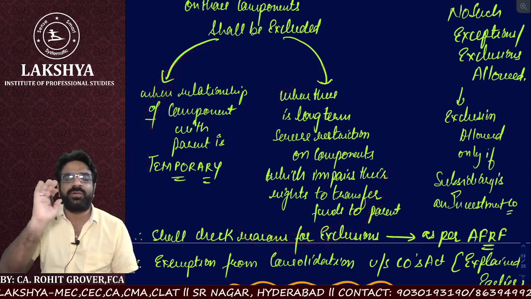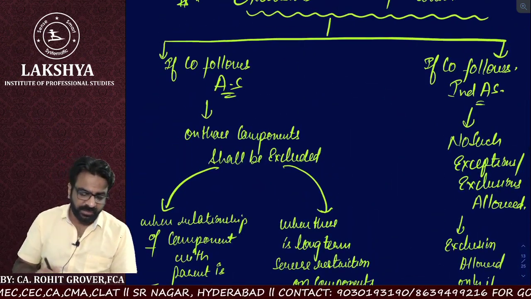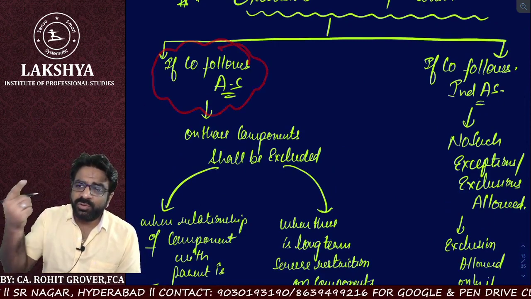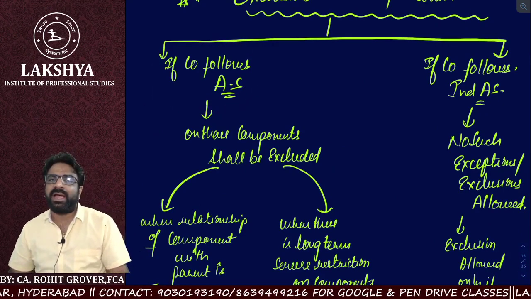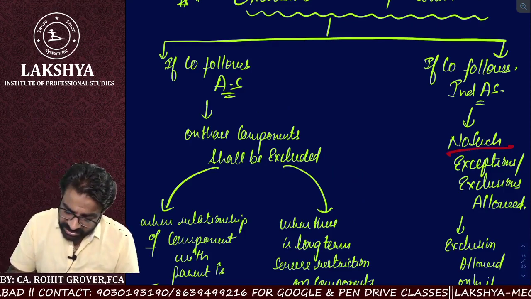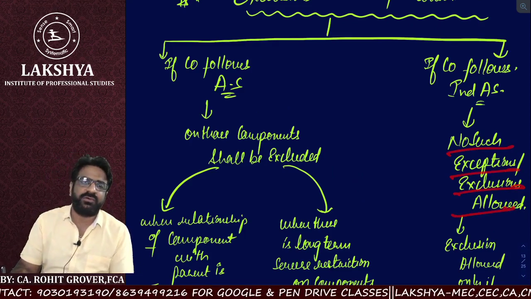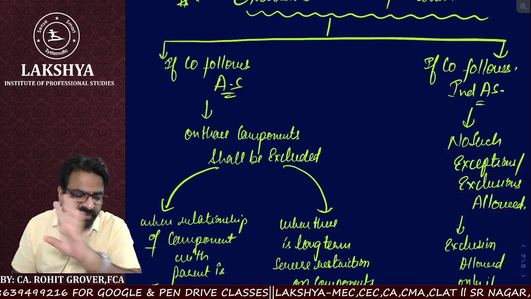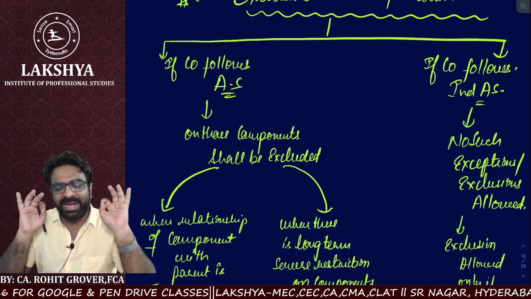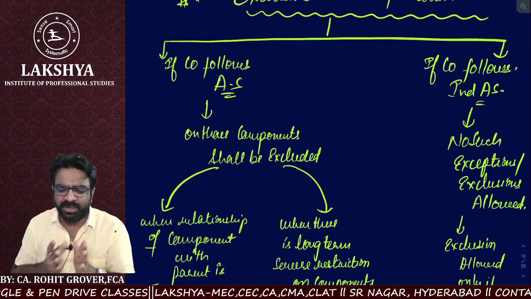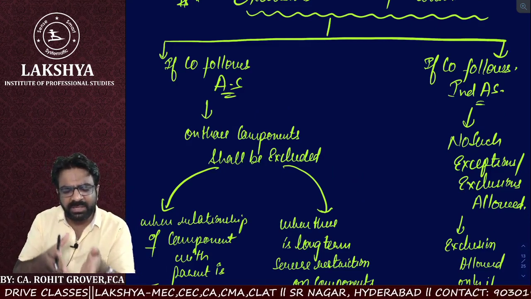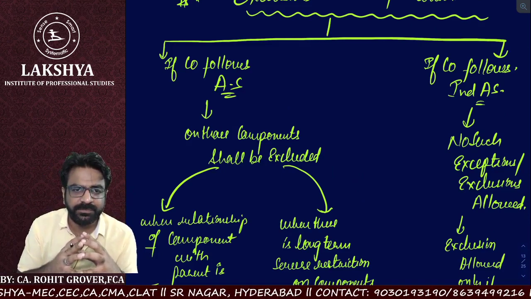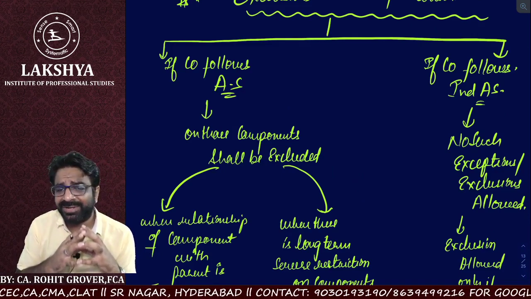Right, for those companies which are following accounting standards. Now, what about those companies following the IND-AS? No such exemptions or exclusions. Simply, you have to write this answer. No exemption to any kind of component is allowed if you are following IND-AS. Each and every component, either it is minor, major, material, immaterial, everything has to be included for the purpose of consolidation. I hope now you all understood.